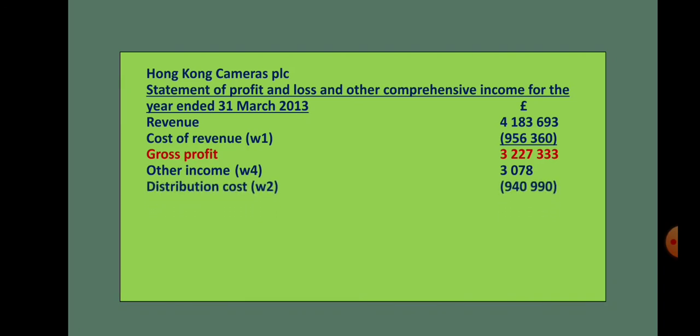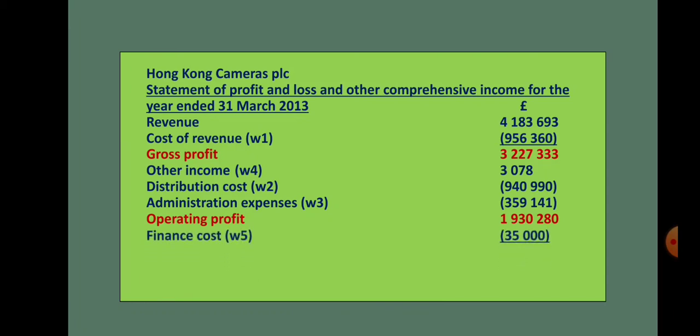The next is distribution cost, that is workings 2, 940,990. So since it is an expense, it should be deducted. That's why it is shown in brackets. Then administration expenses also should be deducted. This is also total from the workings 3 what we have calculated. Then after adding the other income and deducting the distribution and administration expenses, we will be getting the operating profit. Actually, this profit is also called as profit before interest and tax in the limited companies.